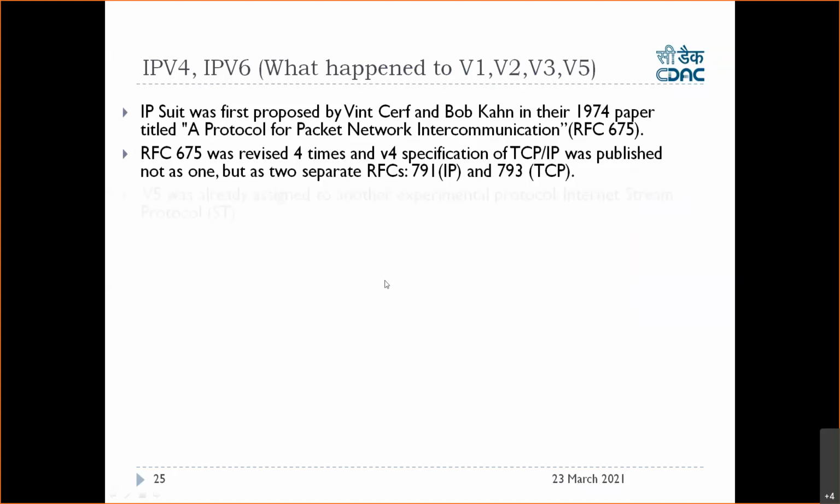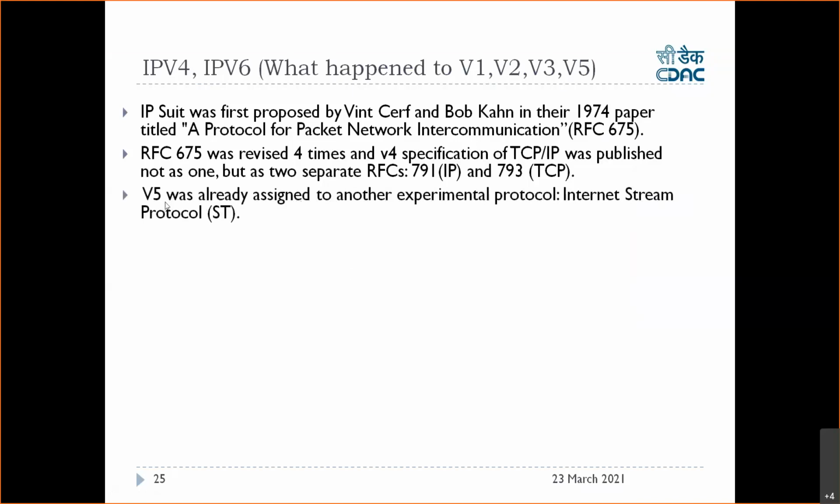And IP version 5 is still there, but it is used for experimental purposes, called Internet Stream Protocol, ST protocol. So we are using IPv5 also, but it is not on the internet. It is for experimental purposes. And then we have IP version 6. So what you need to know: versions 1, 2, 3 are nowhere, but versions 4, 5, 6 are there.